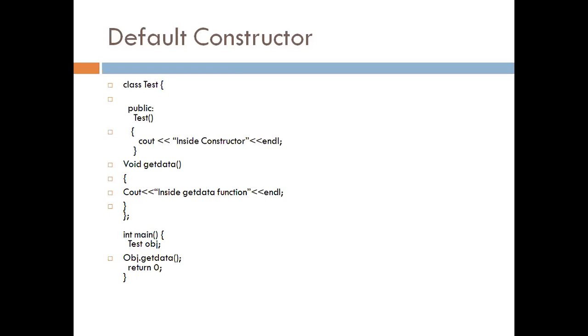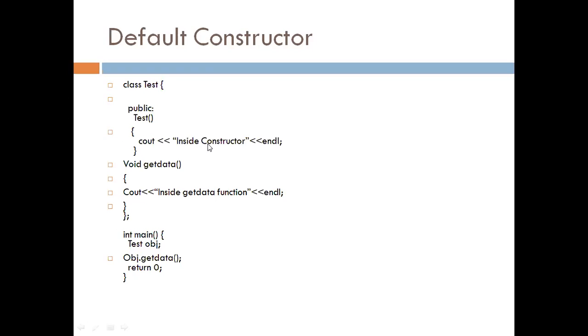Here we'll see one example. Class name is test. As we know, constructor is a function whose name is same as that of class name, and there is no return type. It means here this test is a constructor. In this round bracket there is no argument. It means this is default constructor, that is default constructor without any argument.